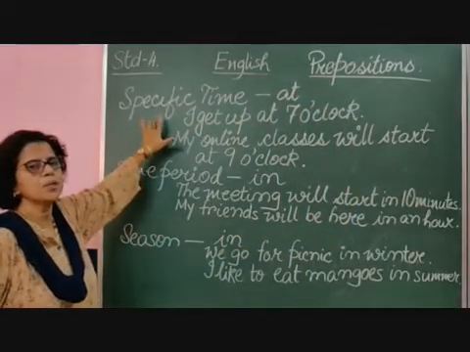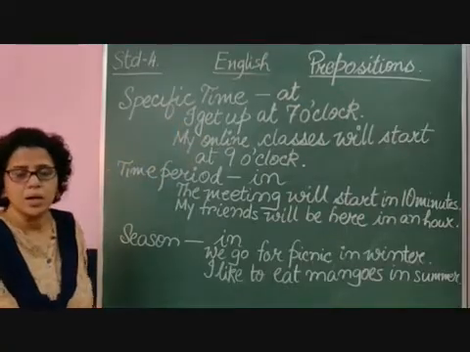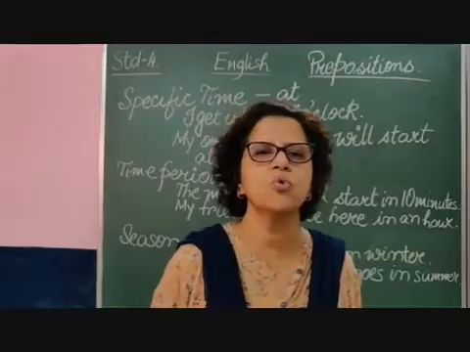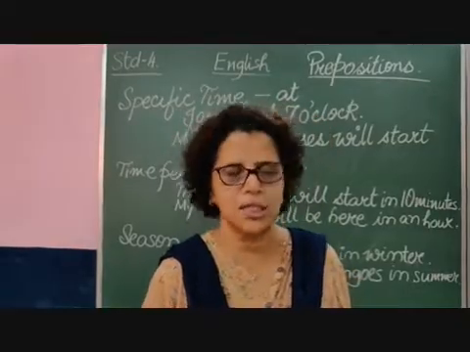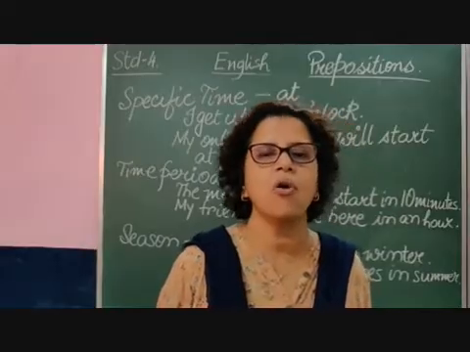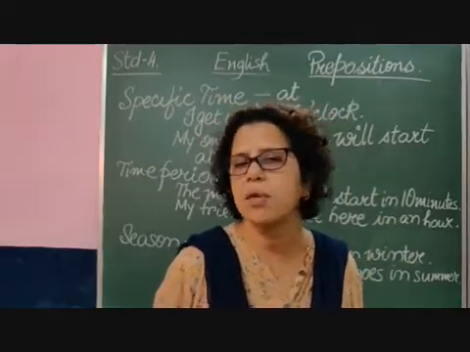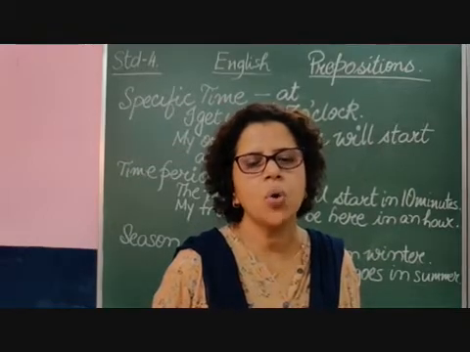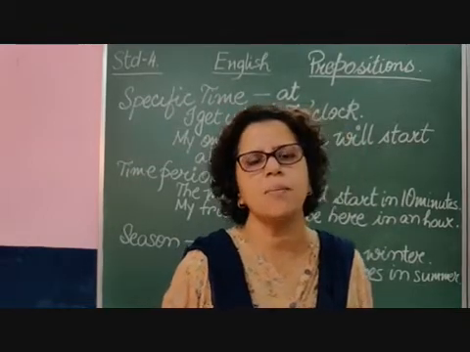Now coming to the next one, which is specific time. When we are talking about the specific time, we use at. You will say, ma'am, just now you showed me a sentence where you used it for preposition of place. Yes, children. At can be used for preposition of place as well as time. Even in and on are also used for preposition of time and place.